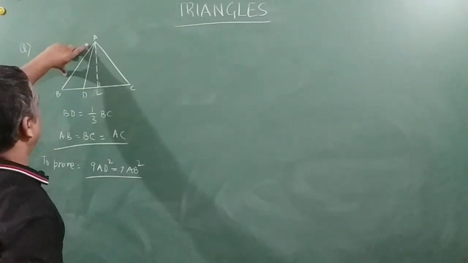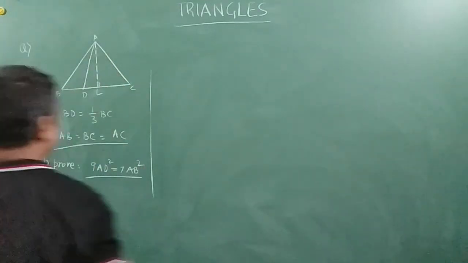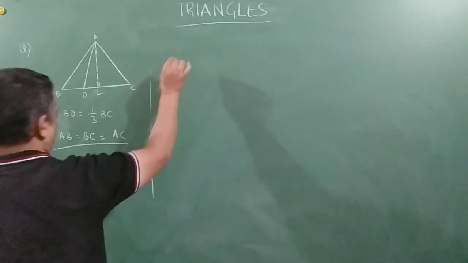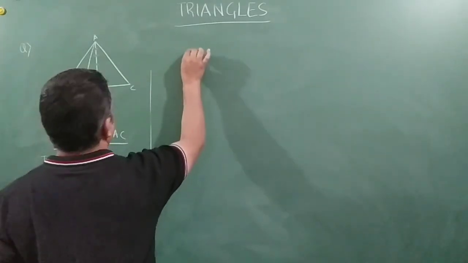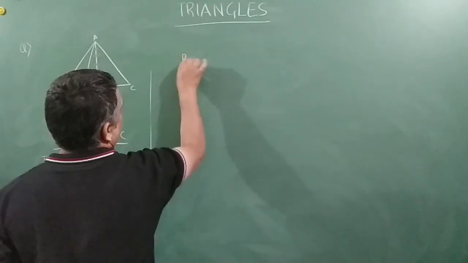So AB square, friends. So see here, what has been given to us is this, right? Let me just summarize it here.